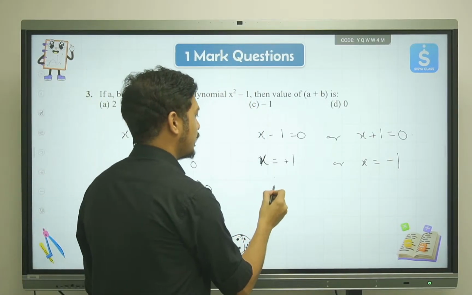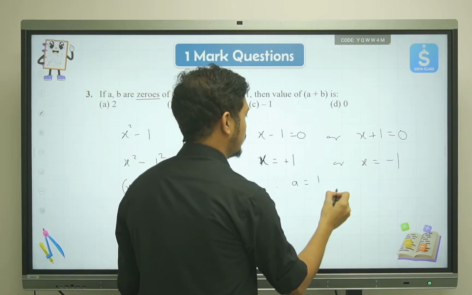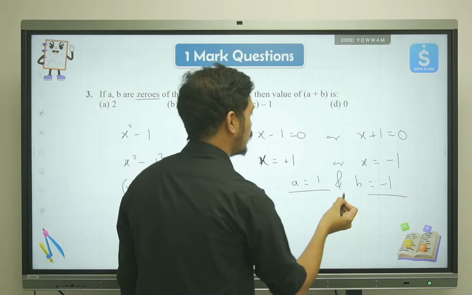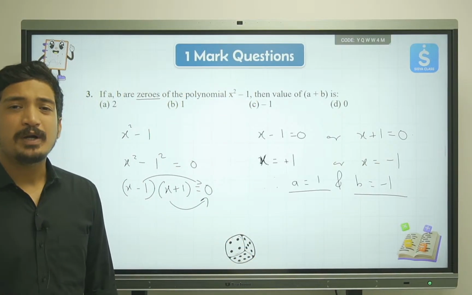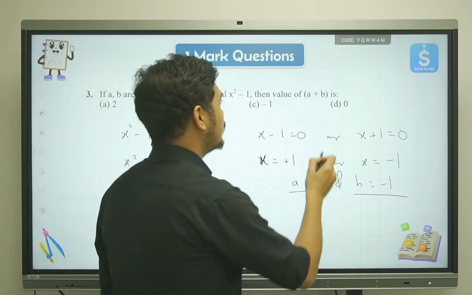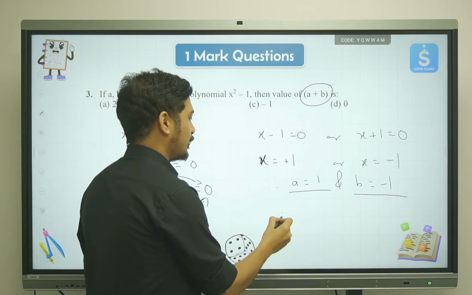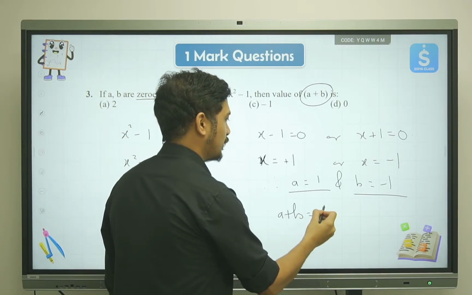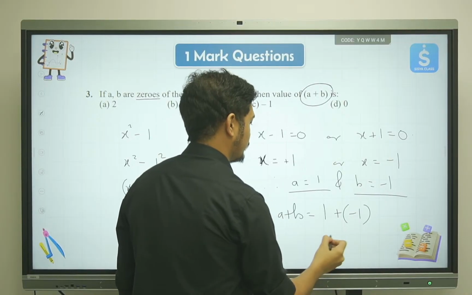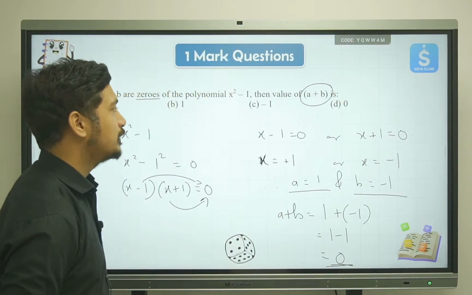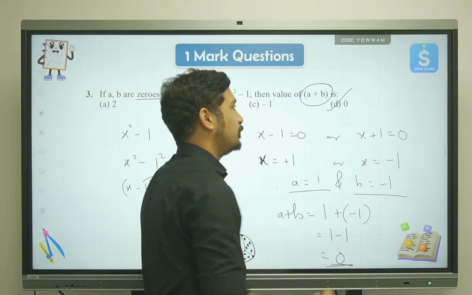Therefore a is equal to 1 and b is equal to minus 1. So these are the two roots, but we are not supposed to find out the value of the roots. The value that we are supposed to find is a plus b. So a plus b is equal to 1 plus minus 1, which is 1 minus 1, which is 0. So the answer will be 0. So option D will be the correct answer.